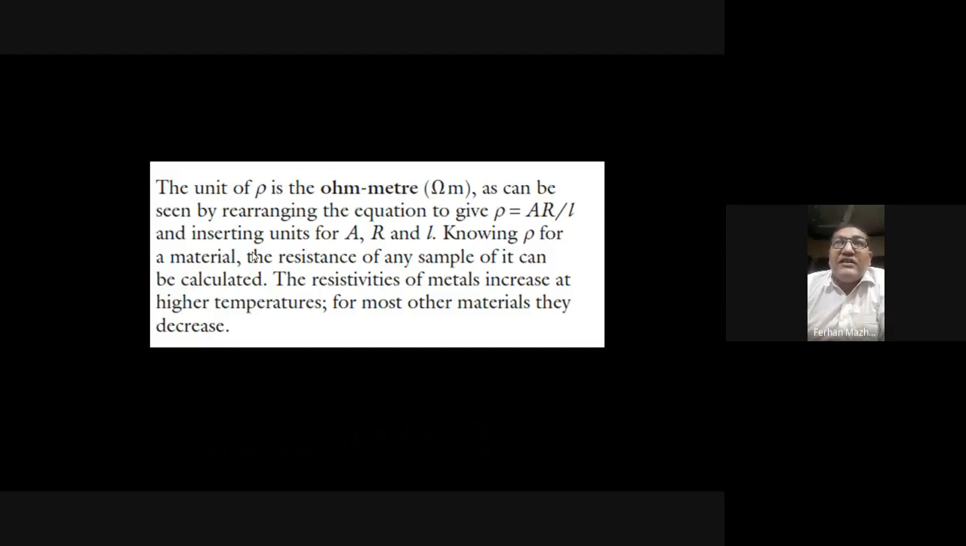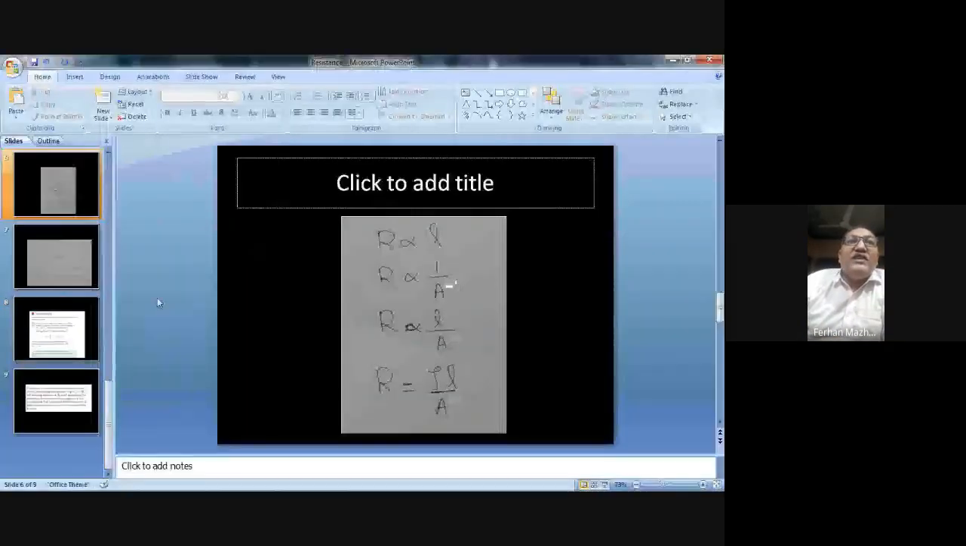Knowing rho for a material, the resistance of any sample of it can be calculated. The resistivity of metals increases at higher temperatures. For most other materials, it decreases. For metals, if you increase the temperature, the resistivity will increase. So this is how you will measure it.